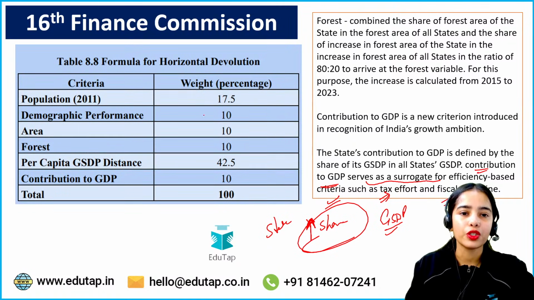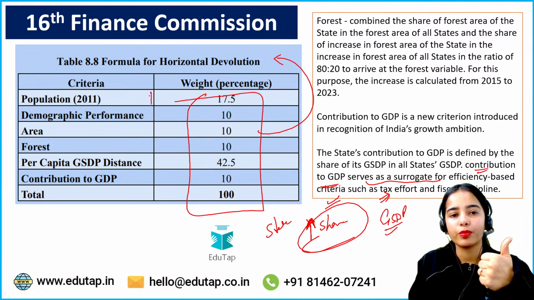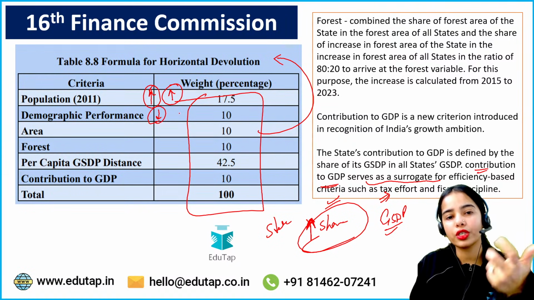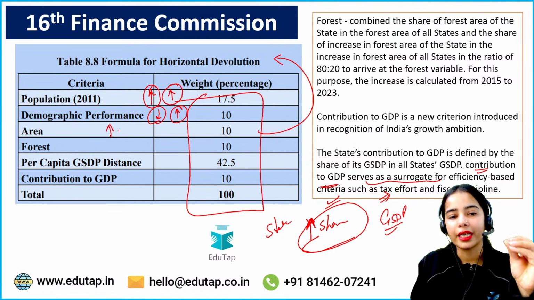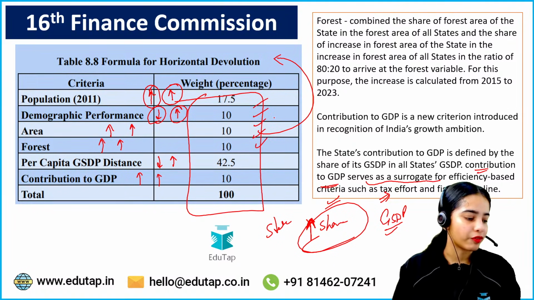So these are the parameters on which horizontal devolution depends. Population: the higher the population, the better the award. Demographic performance: the more control in the population, the better the award. Area: the higher the area, the better the award. Forest: the higher the forest area and the growth in the forest area, the higher the award. Per capita GSDP distance: the poorer the state is, or the lesser the per capita GSDP is, the higher the award. Contribution to GDP: more contribution to GDP, more award. So this is the idea, and these are the percentages that you have to keep in mind.